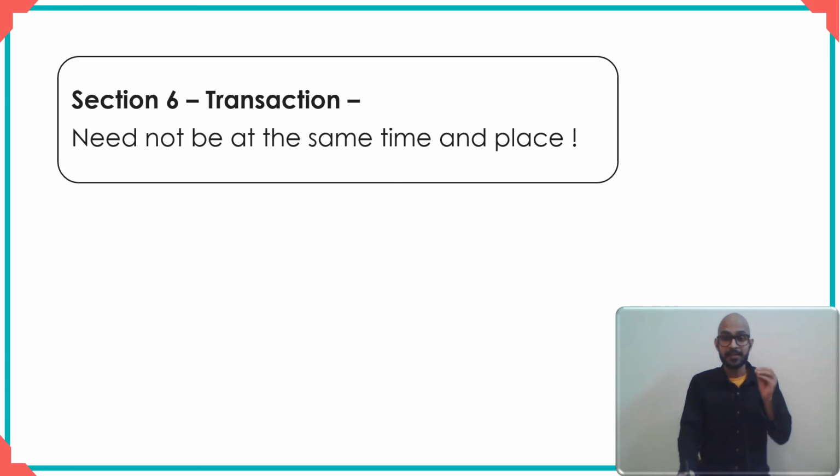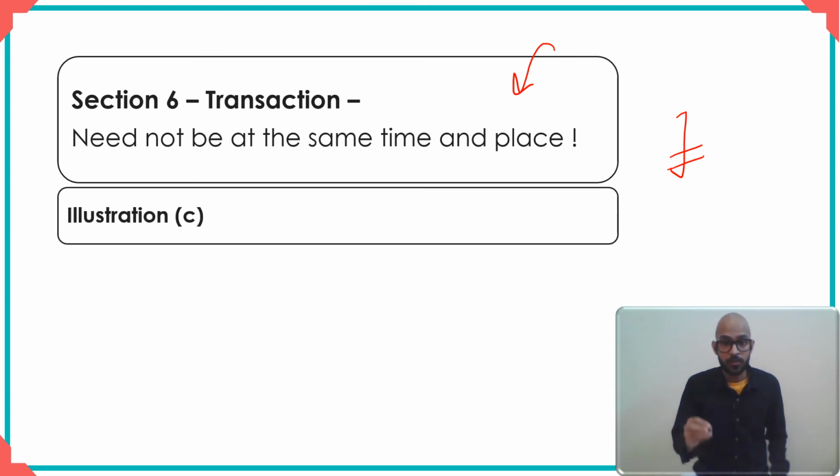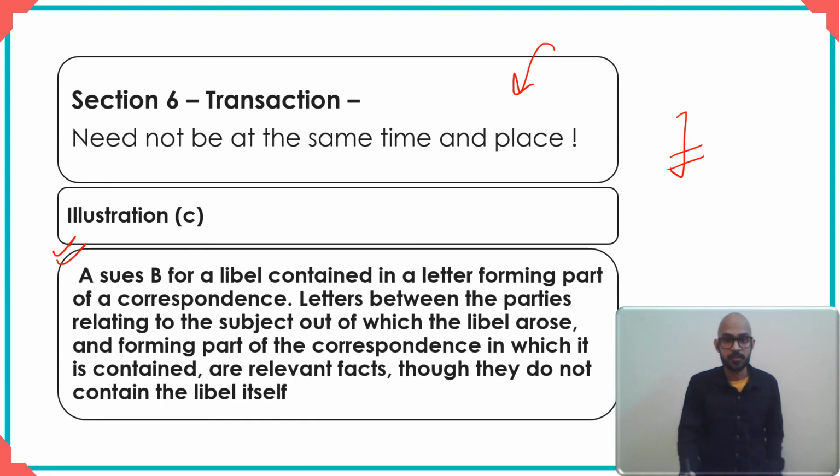Now, although section 6 requires things to be a part of the same transaction, it is not required that these be at the same time and place. Have a look at section 6, it makes a mention of this point, right? I had not addressed it earlier, I'm doing that now. What that means is that if something forms a part of the same transaction, it is not necessary that those facts need to be at the same time or at the same place. What we see is, can we call all of it by one common legal term? Does it look like one transaction? You can have a look at the illustration (c) that is given to section 6 and it tells you this.